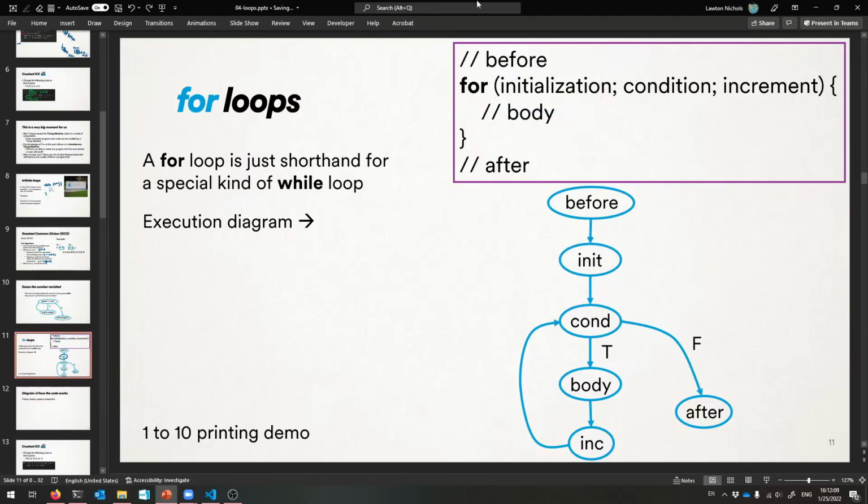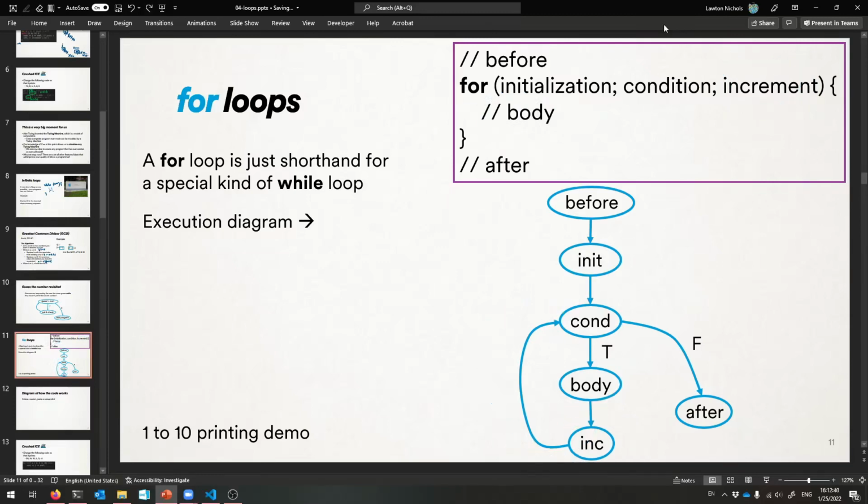Then the next thing is the condition, and that's the same as the condition of the while loop. We always check that before repeating things, okay? If the condition is true, we then execute the body of the for loop, okay? And then after executing the body, we always execute this statement over here called the increment, okay? It always happens immediately after the body. And after the increment statement is finished, we go back to the condition again, okay?